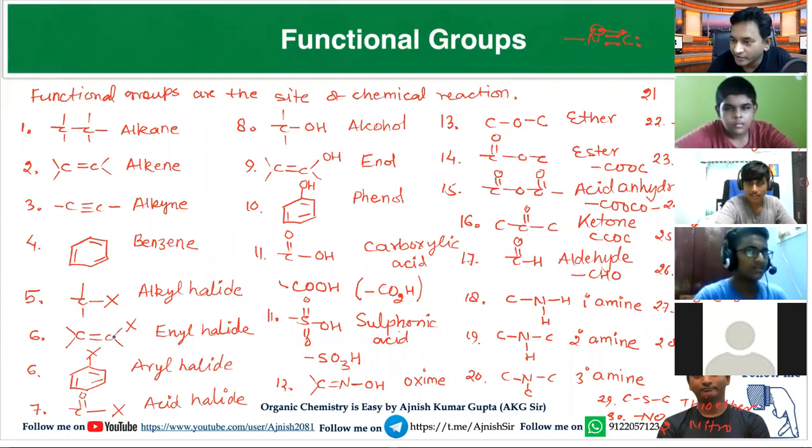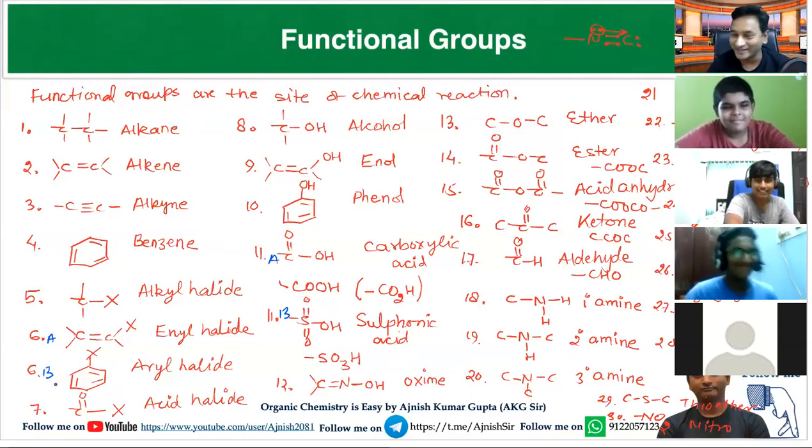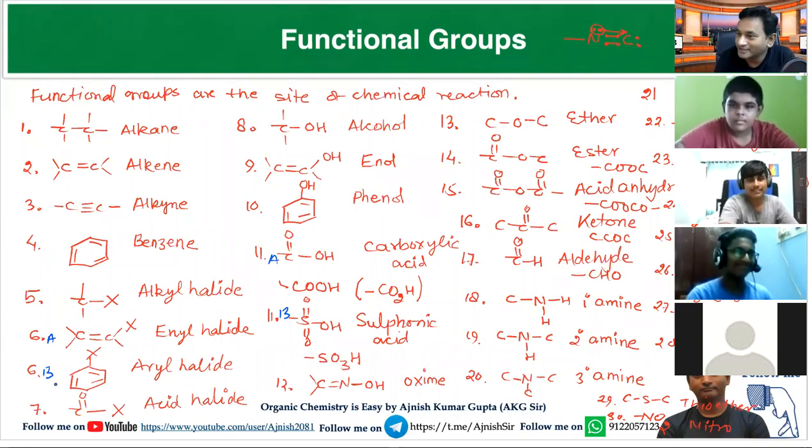No, they are different, beta. 6 is carbon double bond. This is called 11A, this is 11B, this is 6A, this is 6B. No matter, sometimes it may happen. The main important part is that this connection must be crystal clear to you.